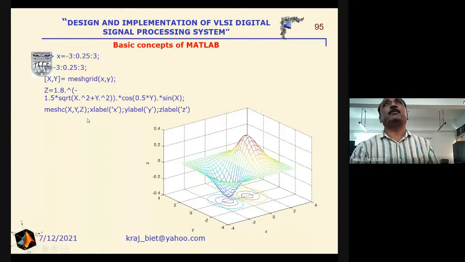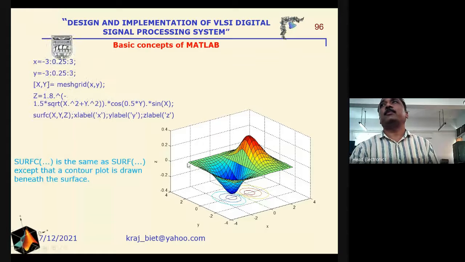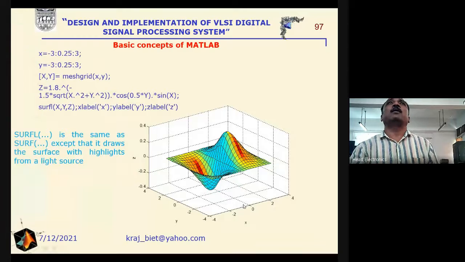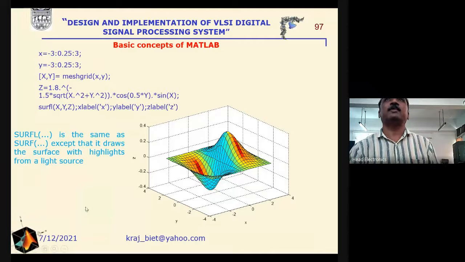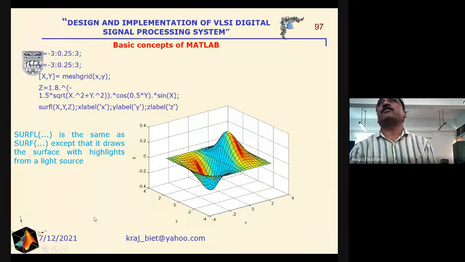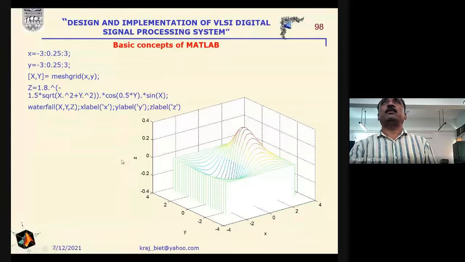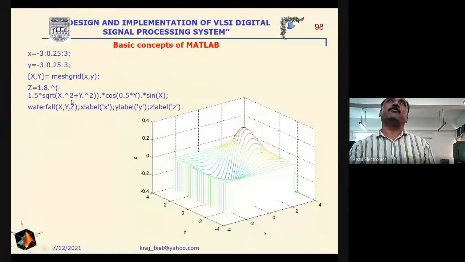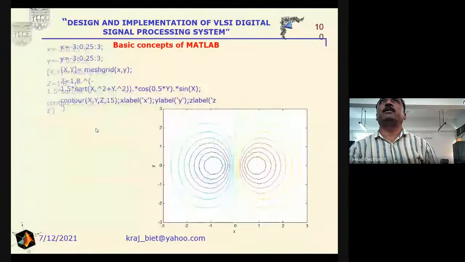As we described in the previous slide, we have utilized meshc in order to include the contour plot also. Similarly, surfc will give the surface plot as well as the contours. And surfl is the same as the surf function, but what is the exception? It draws the surface with highlights from a light source. These are examples of the waterfall. In waterfall, we again define x, y, and we write the command waterfall. The x level and the y level will be entered here.